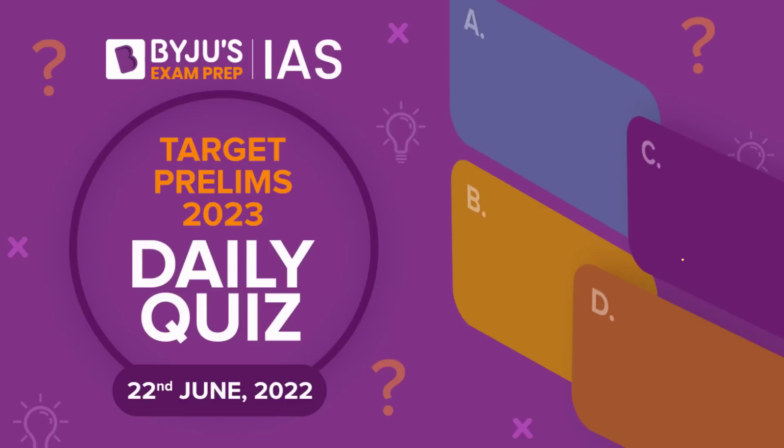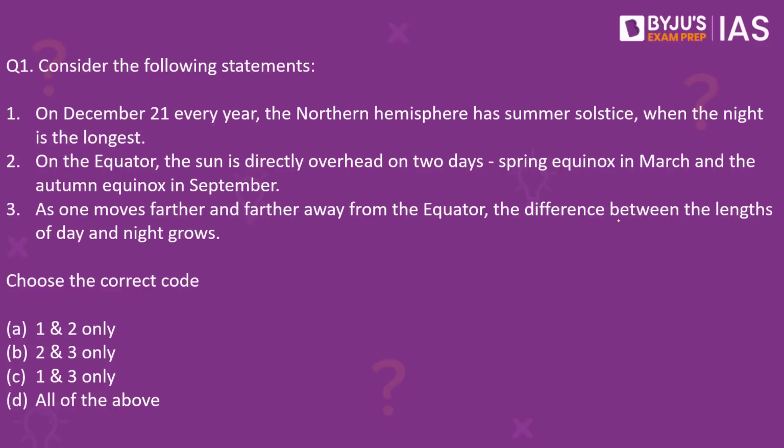Let's begin the daily quiz for today with question number 1 on your screen. Consider the following statements. First, on December 21 every year, the northern hemisphere has summer solstice where the night is the longest. Second, on the equator, the sun is directly overhead on 2 days: the spring equinox in March and the autumn equinox in September.